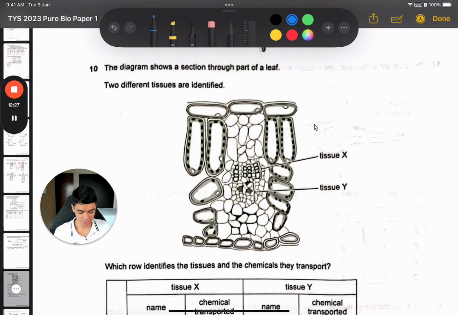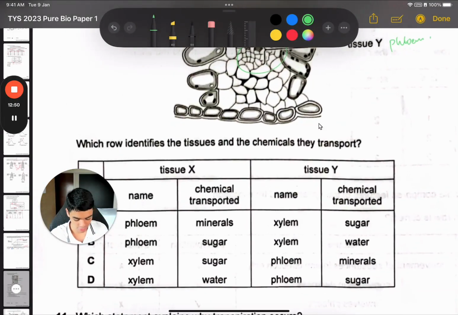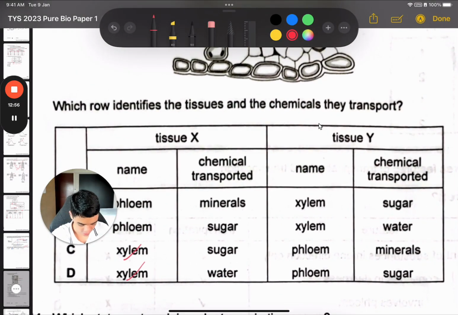Okay, question 10 is a very easy one. If you study our notes, you know that in the leaf diagram, the leaf cross-section, the part of the vascular bundle on the top half, which is tissue X in this case, is xylem. And then the bottom half is phloem. Because of that content knowledge, now we just check which row matches that. So X must be xylem, and then Y must be phloem. What does xylem transport? Water and mineral salts. Phloem transports water, sugar like sucrose, and amino acids. Okay, so the answer is D.